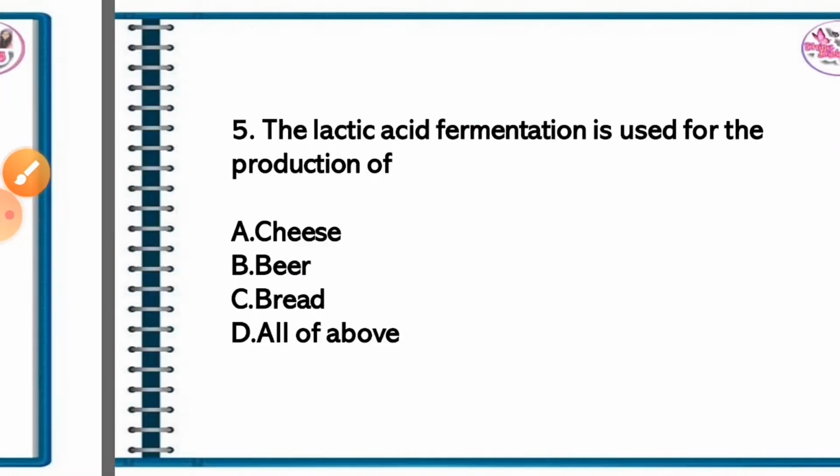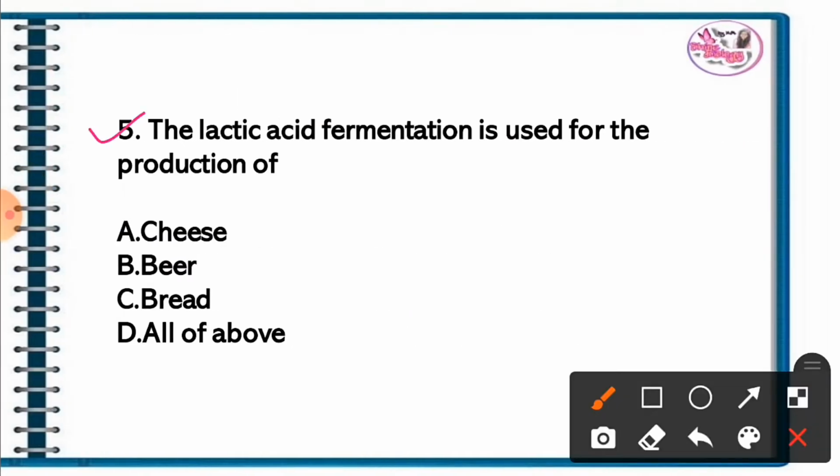Question 5. The lactic acid fermentation is used for the production of. The correct answer is option A, cheese. The lactic acid fermentation is used for the production of cheese.